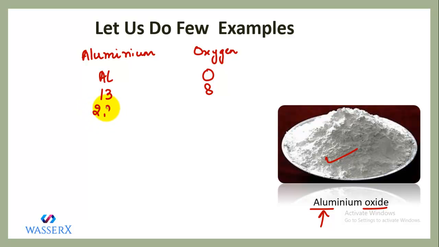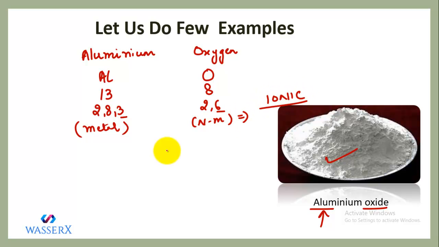Electronic configuration of aluminium is 2, 8, 3, and of oxygen is 2, 6. So this is a metal and this is a non-metal, because we can easily make out from their valence electrons. And we know that when a metal and a non-metal combine, they get linked by ionic bond.